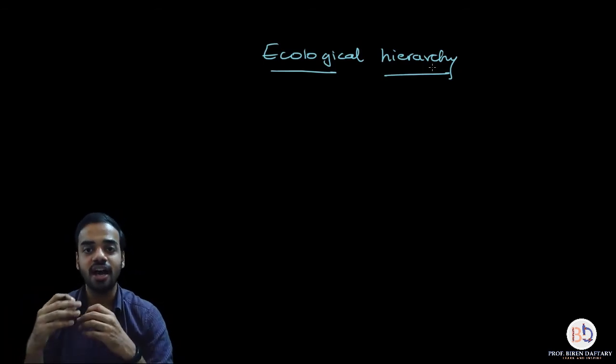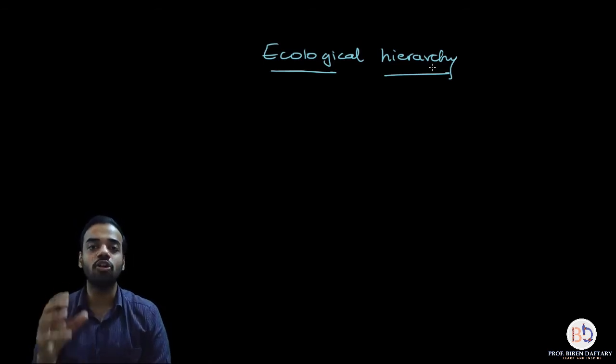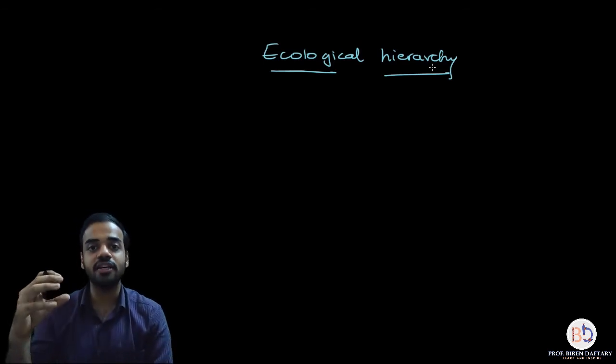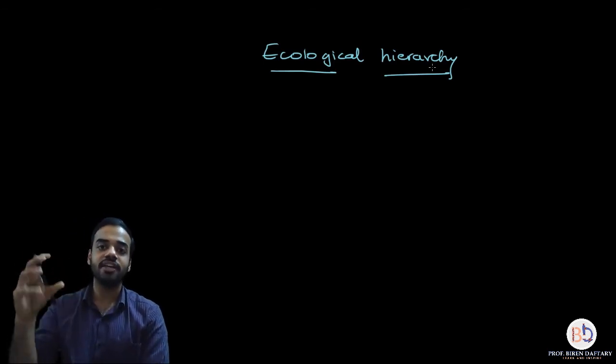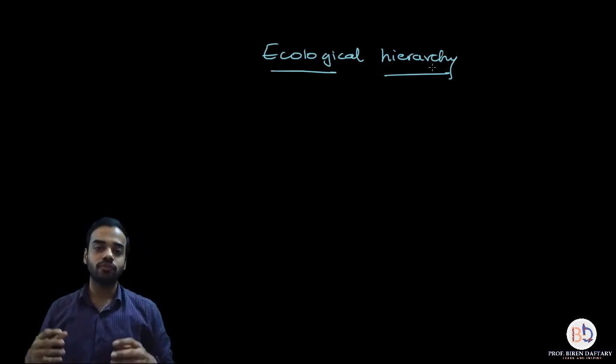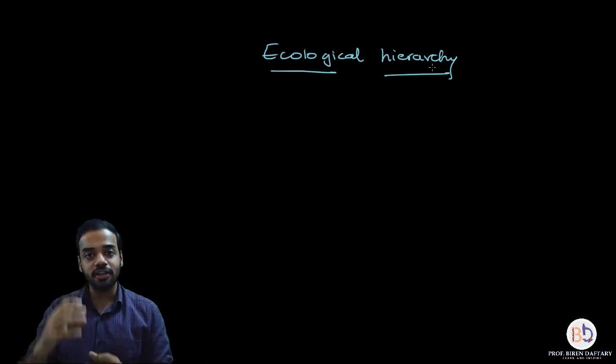It is called hierarchy. Now what is ecological hierarchy? See, in ecological hierarchy there are different levels, and in each level we basically have an organism or a group of organisms. There are different kinds of groups of organisms, and each one has a different level, and that is called ecological hierarchy.